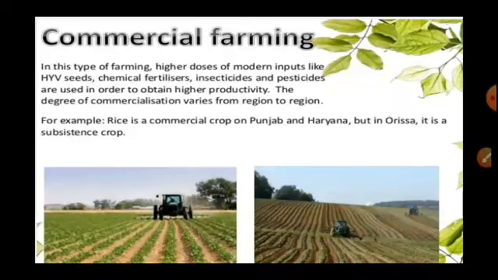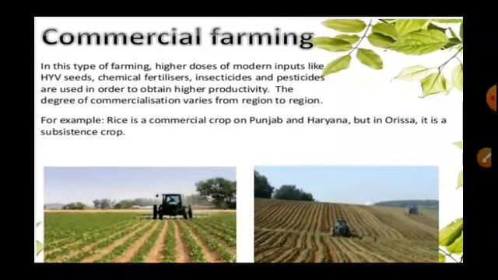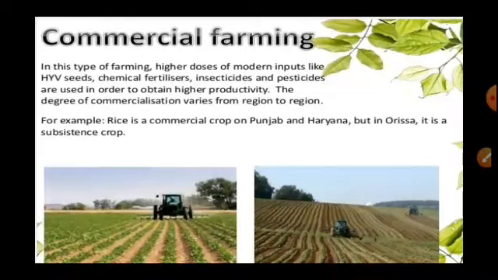For example, rice is a commercial crop of Punjab and Haryana, but in Orissa it is a subsistence crop. So in some parts of India like Haryana and Punjab, they do rice farming for commercial purposes.